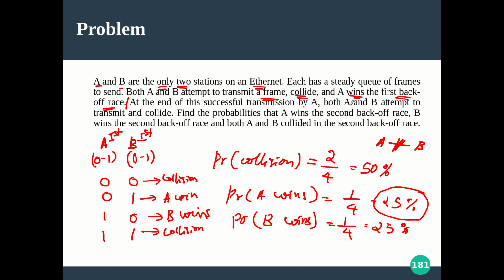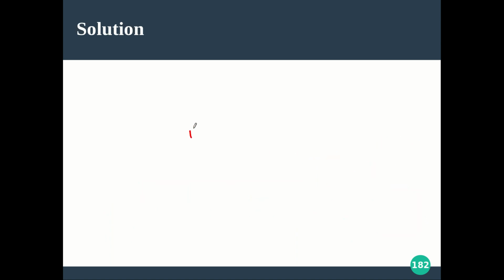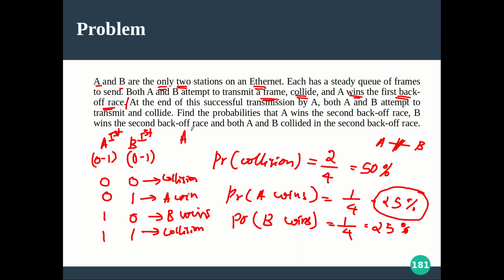So after the successful transmission by A, clearly given in the question, both A and B attempted to transmit again, and now the second time there is again a collision. Now with this collision you have to be very careful, because A is actually sending its next frame, a fresh frame. The first frame was successfully transmitted by A. So for the fresh frame being sent by A, this is a first collision, right? For that particular fresh frame, it is having the first collision. Now what about B? Previously B sent a frame that got collided. Now that same frame it tried retransmitting after one slot of time, because A wins. This is the case that happened.